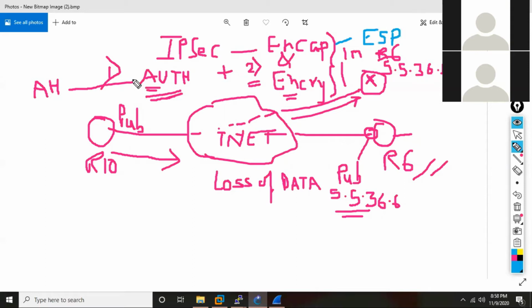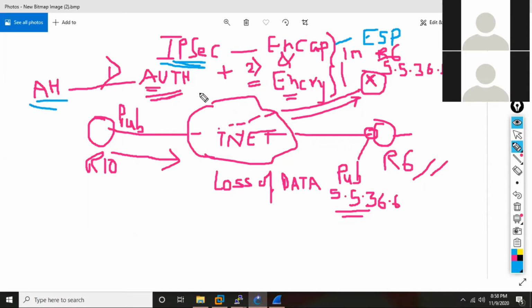But now, ESP has one assistant, and he says, okay, I will take care of your authentication, AH. And that's the reason this IPsec is not like a single protocol. IPsec is called as what? Suite of protocols. It's a stack of protocols. IPsec is not a single protocol. That means there can be multiple protocols inside this technology. So IPsec is basically a technology, and it's a mechanism of sending your data secured, right?